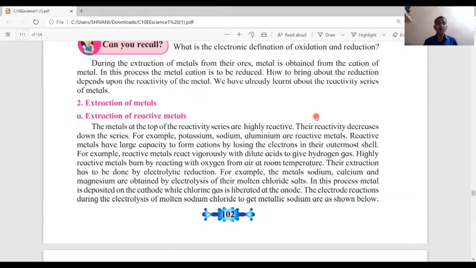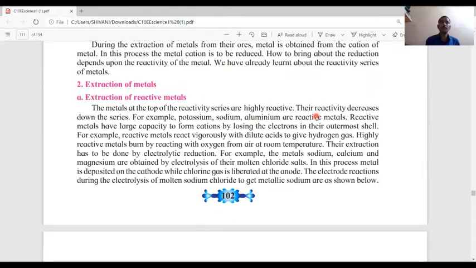Highly reactive metals burn by reacting with oxygen from air at room temperature, so their extraction has to be done by electrolytic reduction. For example, the metals sodium, calcium, and magnesium are obtained by electrolysis of their molten chloride salts. In this process, metal is deposited on the cathode, while chlorine gas is liberated at the anode. The electrode reactions during the electrolysis of molten sodium chloride to get metallic sodium are as shown.